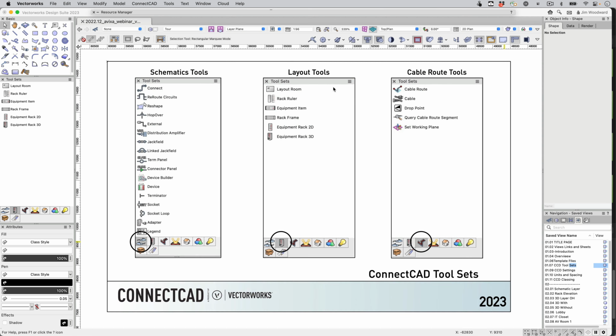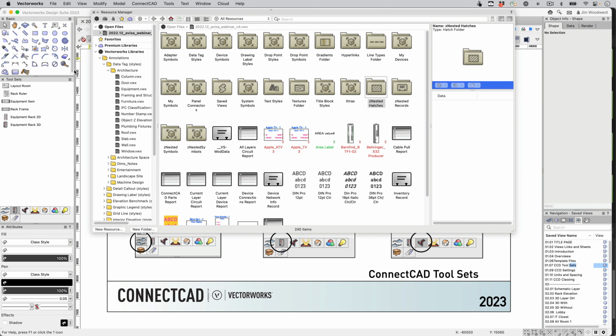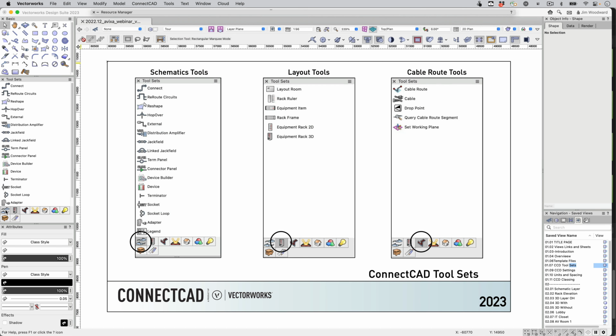The 3 toolsets you'll find in the ConnectCAD workspace are schematics, where you'll find the connection tools, the device and device builder tools, adding the sockets, adapters, and panels as needed.